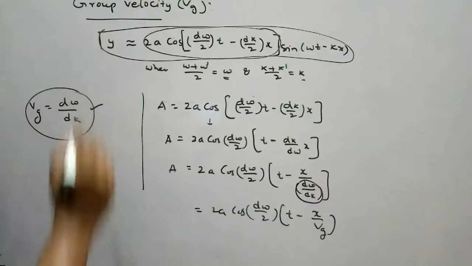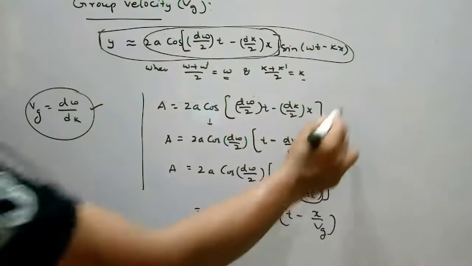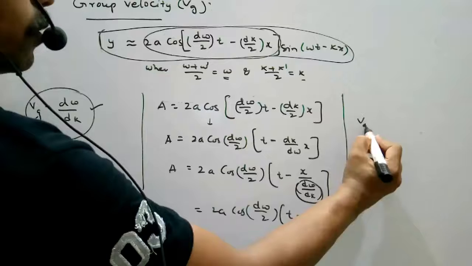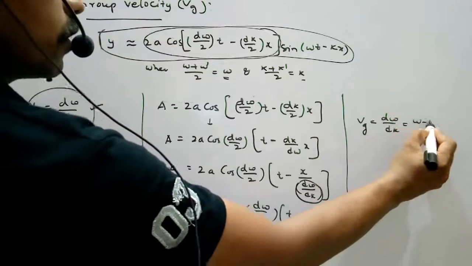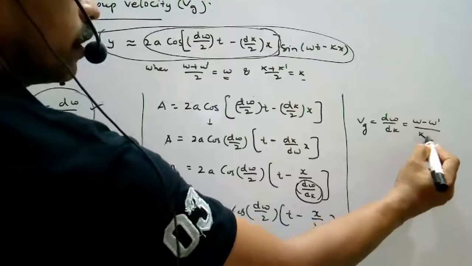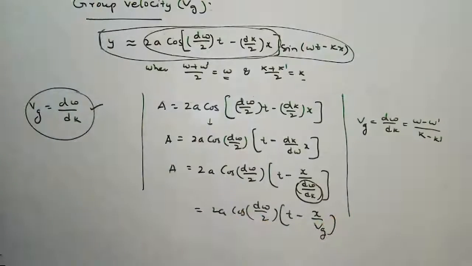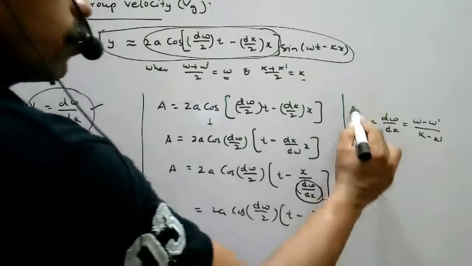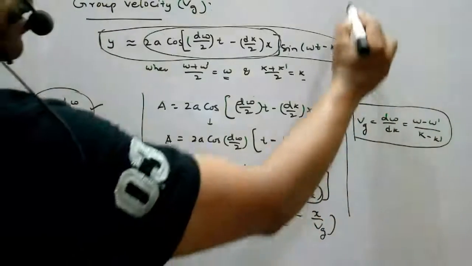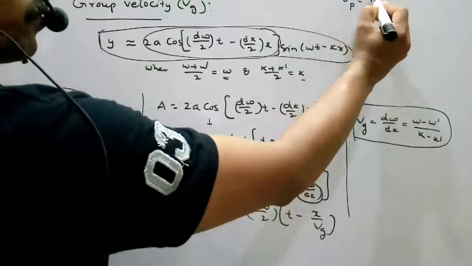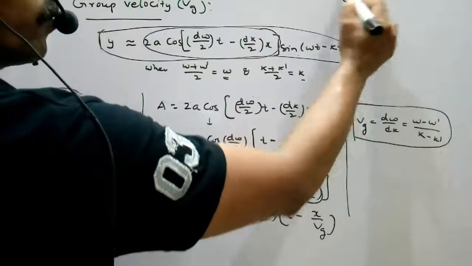So this is the group velocity. We can write group velocity equal to d omega by dk, that is equal to (omega minus omega dash) by (k minus k dash). So this is the group velocity formula. Already we discussed phase velocity is omega by k.